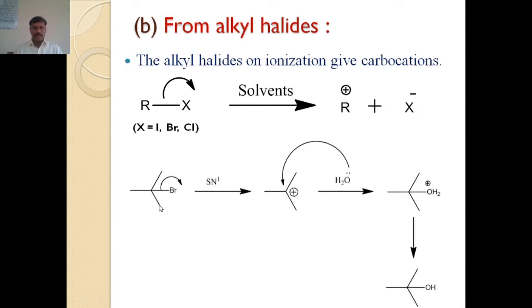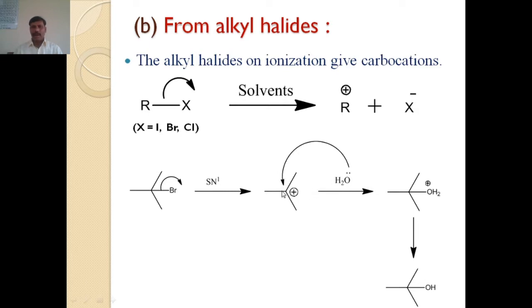Suppose we consider that tertiary butyl bromide undergoes ionization. This is the SN1 reaction. When rupture of that C-Br bond takes place, bromine is more electronegative as compared to carbon. The bond pair of electrons goes towards the bromine atom and a positive charge forms on the tertiary carbon atom.